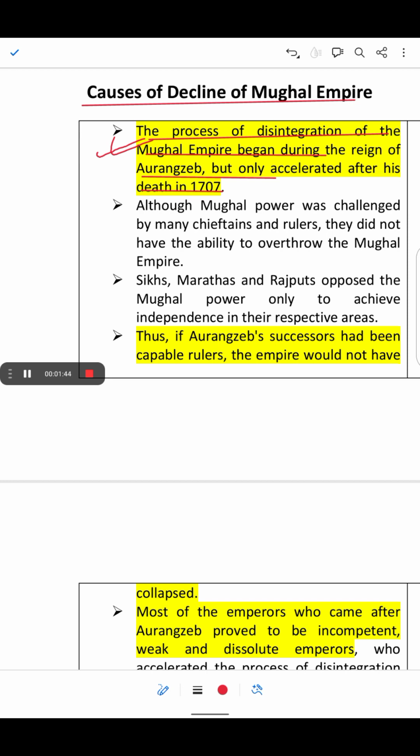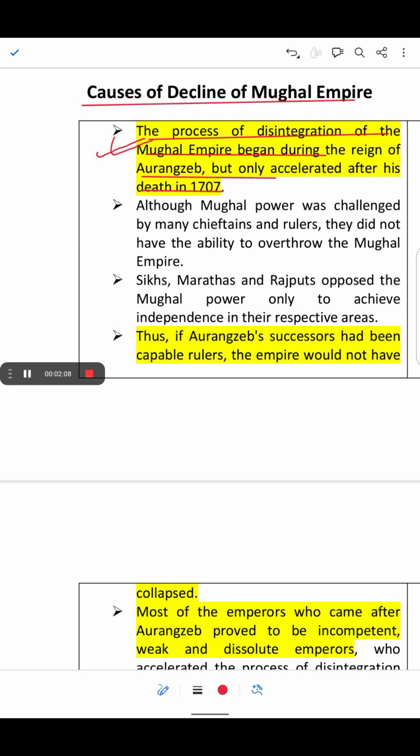These were disliked by the Marathas, Sikhs, Jats and Rajputs, and thus they rebelled against the Mughal Empire. Then after Aurangzeb's death, the Mughal Empire eventually collapsed.